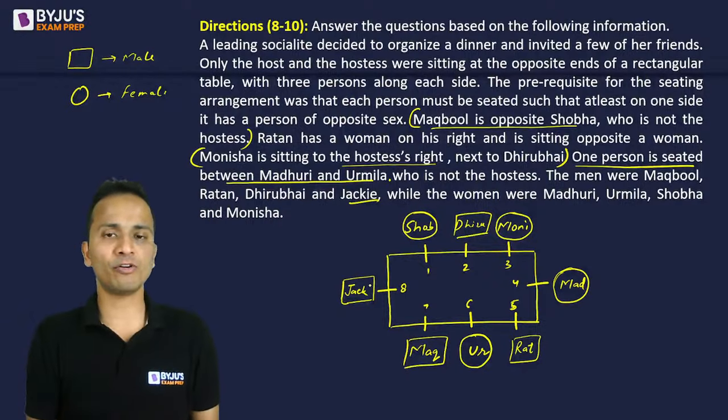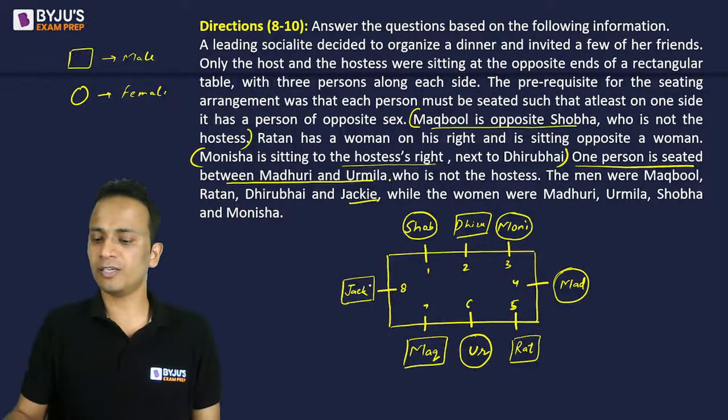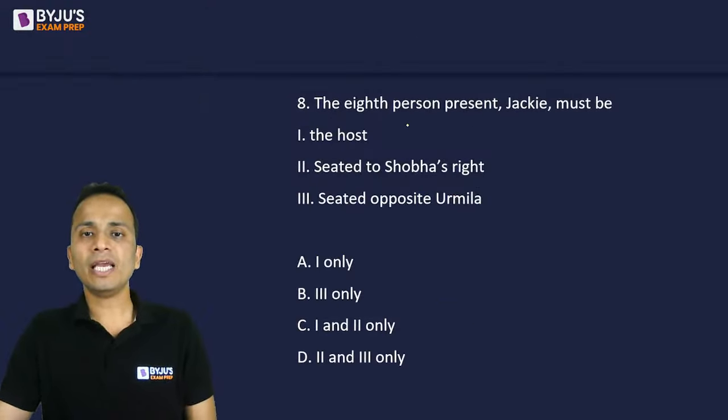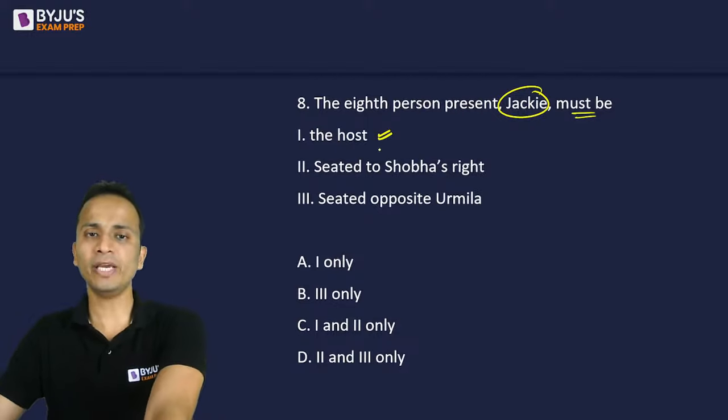You have it in front of you. There is a unique arrangement for this. And based on this, you can answer all the questions which are there. So let's look at these questions one by one. The eighth person present, Jackie, must be. So who is Jackie? Jackie is a host. Yes, this is correct. Okay.